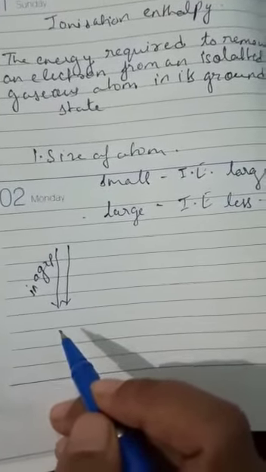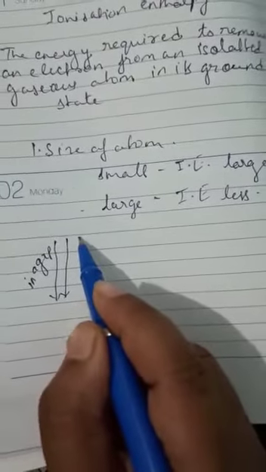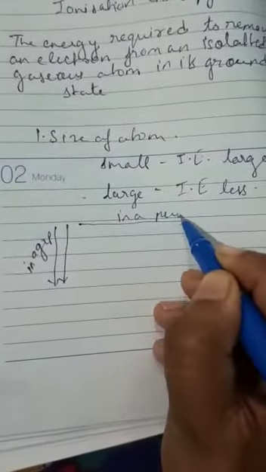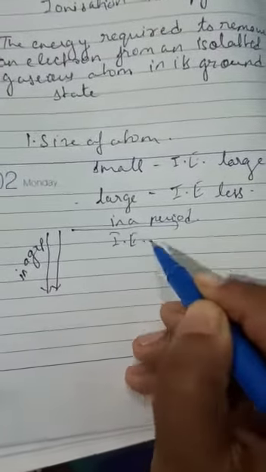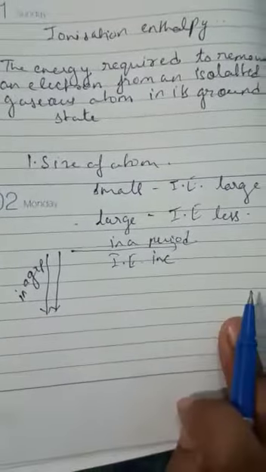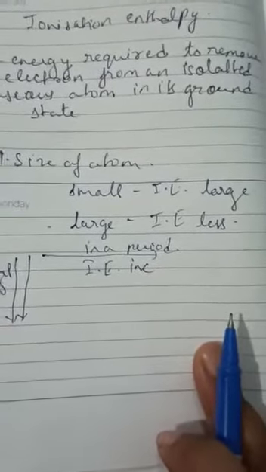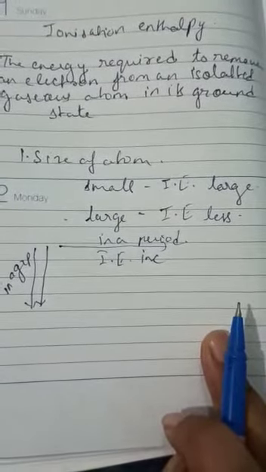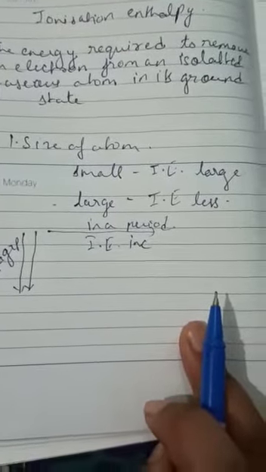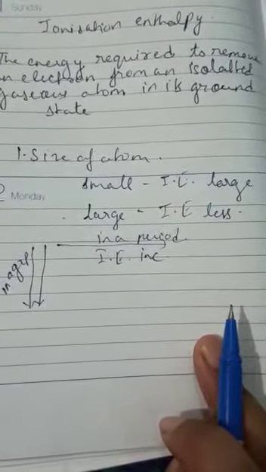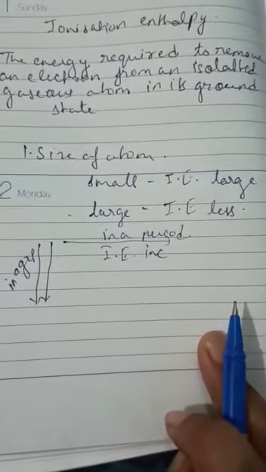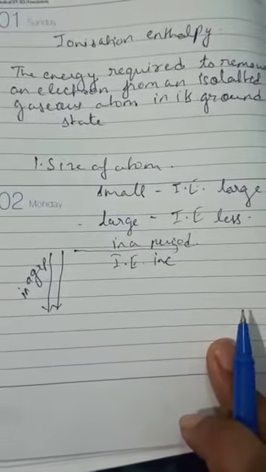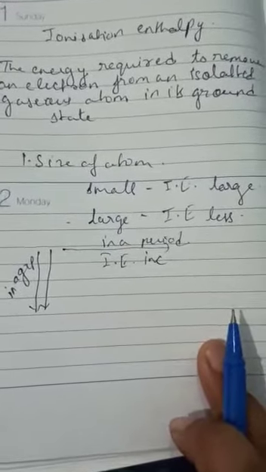Okay, and if we move from left to right in a period, the ionization energy increases. This is because when we move from left to right in a period, the nuclear charge increases, and because of the increase in the nuclear charge, there is more attraction between the nucleus and the electron, due to which the size of the atom also decreases, and if there is a decrease in the size of the atom, then a large amount of energy will be needed for the removal of the electron.